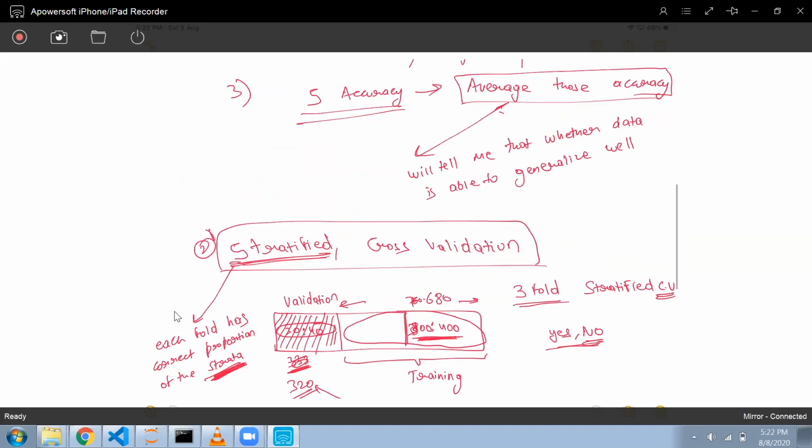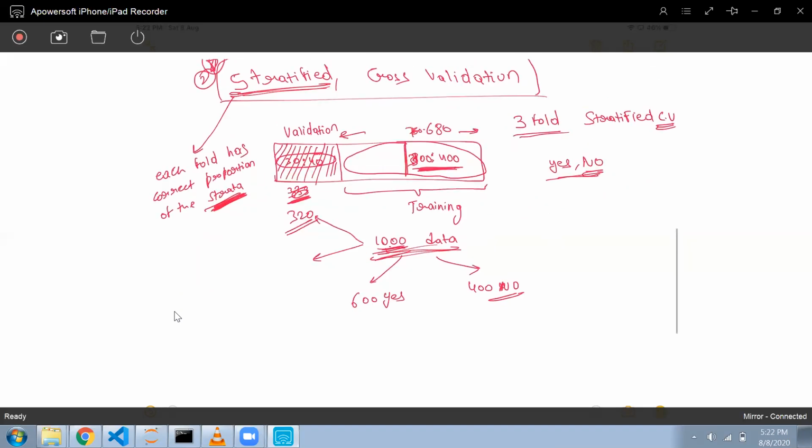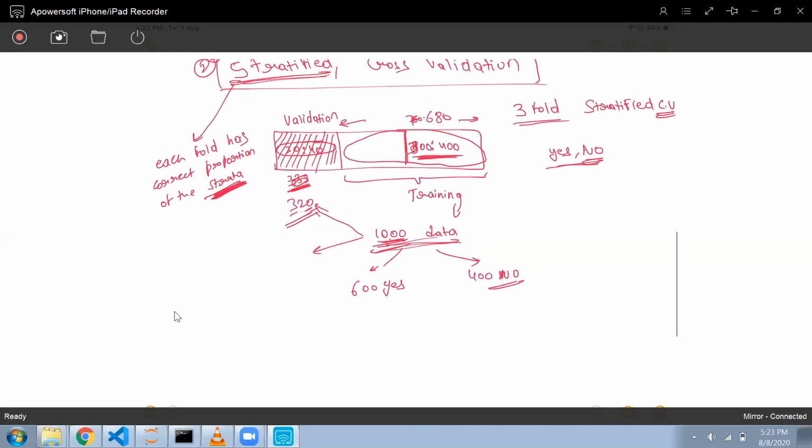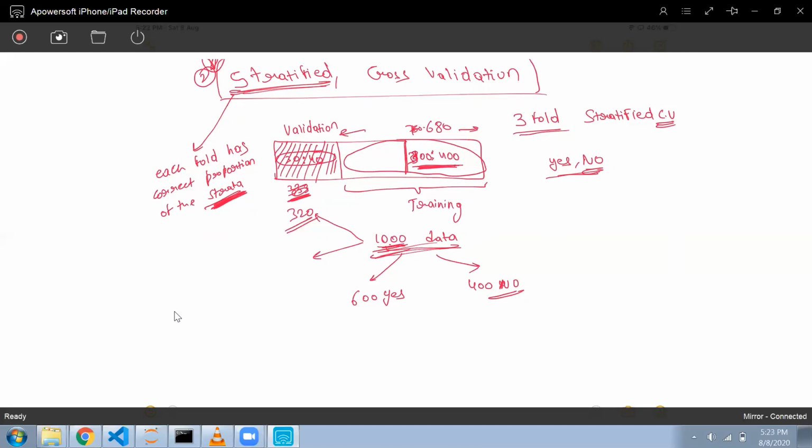This stratified cross validation is more likely to be used because, if we don't follow it, then what can happen is that here there is only yes, and all the no's are lying over here.